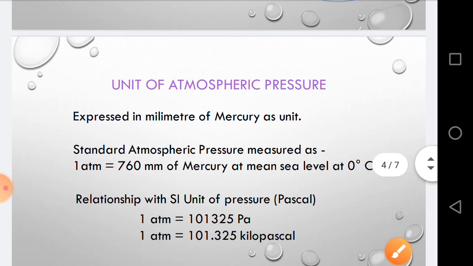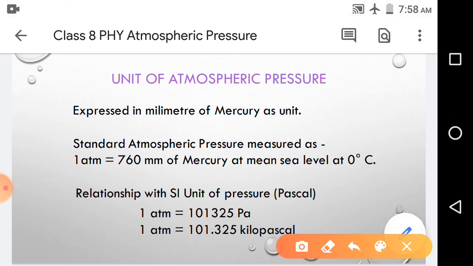Here we are going to know about the unit of atmospheric pressure. Atmospheric pressure can be expressed in millimeter of mercury as a unit. Sometimes it is dyne per inch cube, like the units of pressure you know about. So millimeter of mercury is one of the units used for atmospheric pressure.